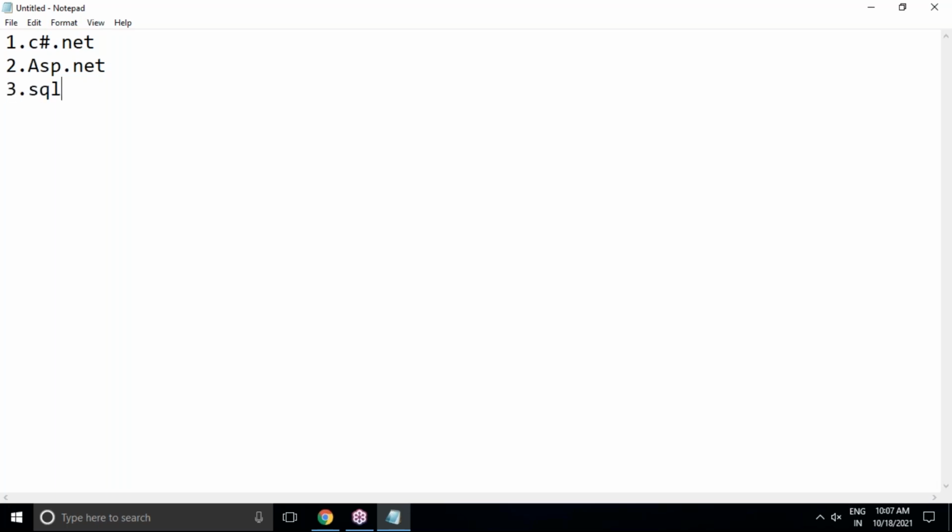And next, SQL Server. This is completely database side. We use SQL Server for database design purposes, and we can even use other databases like Oracle and MySQL. Other databases are also possible.